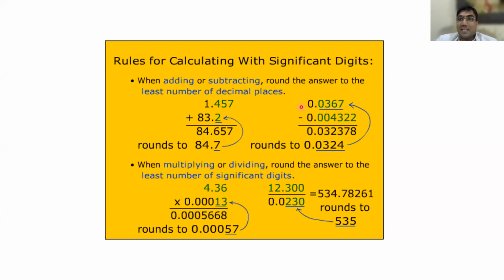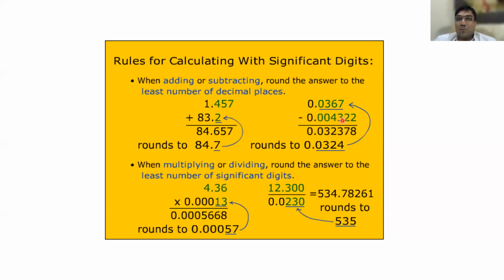Next, this is subtraction. 0.0367. How many significant digits are there? 3, sir. Very good, because they are leading zeros. Leading zeros should be ignored, neglected. Leading means they come in the beginning, in the front. Okay. Next, here they are also leading zeros.